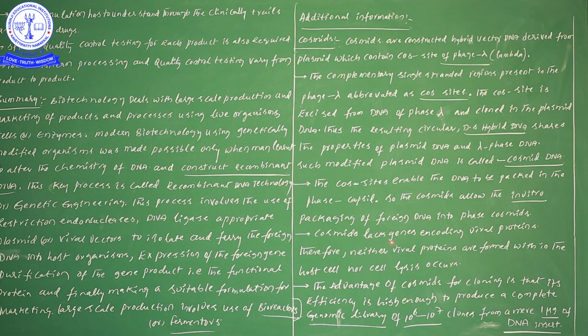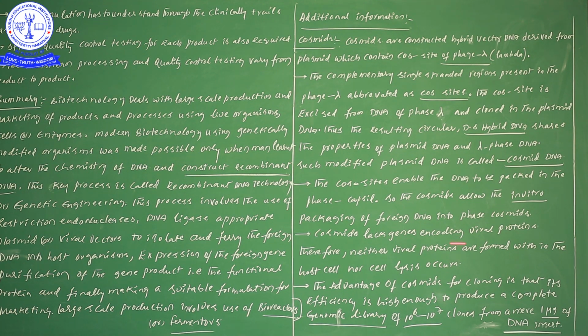Next one, these cosmids lack genes encoding viral proteins. So here one important point. What is the point here we have to take? What are the cosmids we have constructed? This one is not possessing viral proteins. So viral protein genes are not there in that particular cosmid. We have just taken cos sites from the virus, but that particular virus's genes are not in this cosmid; definitely, viral protein coding genes are not there.